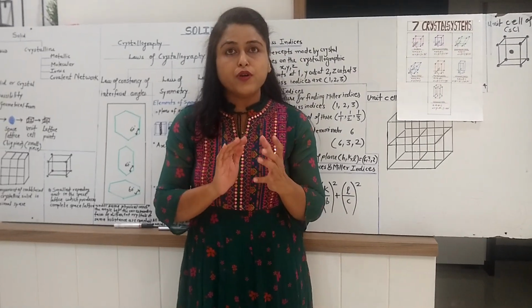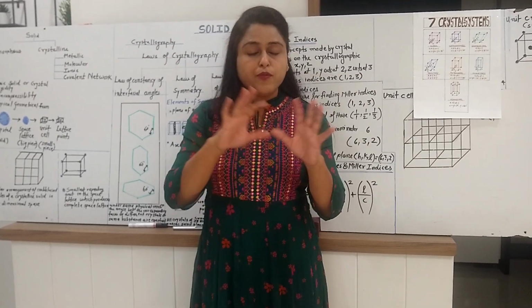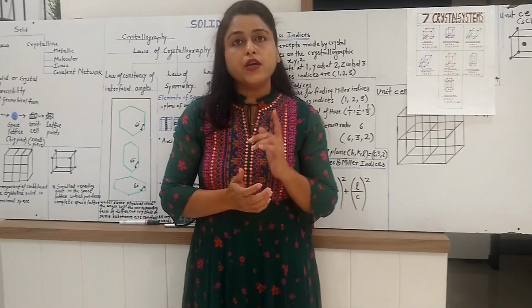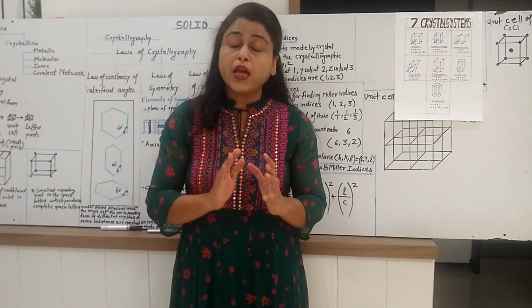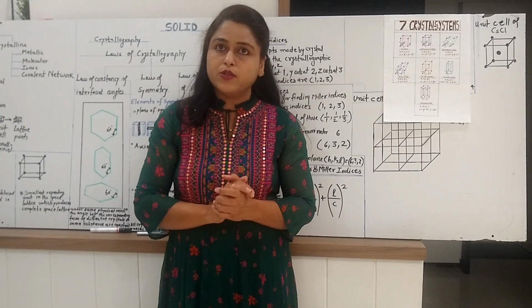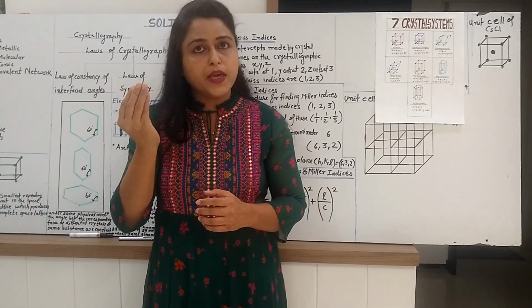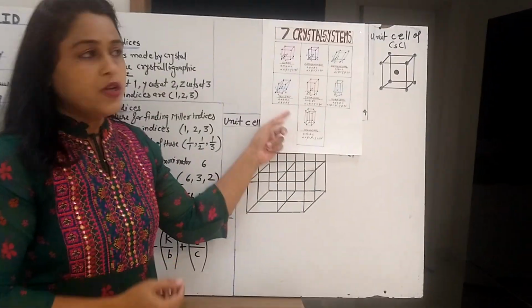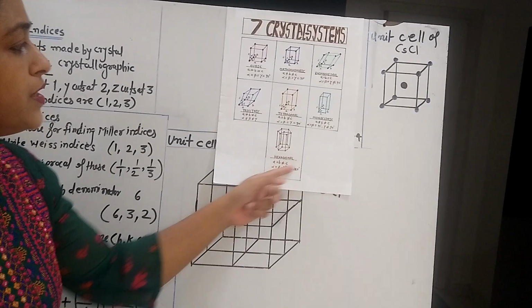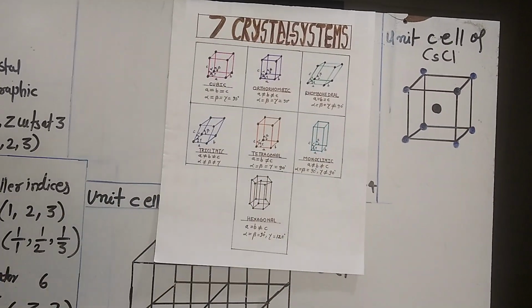Using the overall data, he concluded that we can construct only 7 types of crystal systems. So any particular crystal may be one of these 7 types of crystal systems. Let us discuss what these 7 types of crystal systems are.